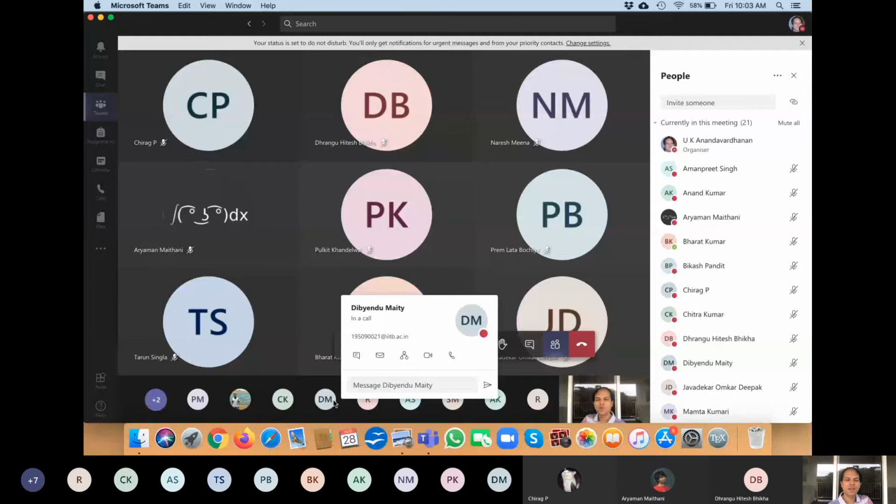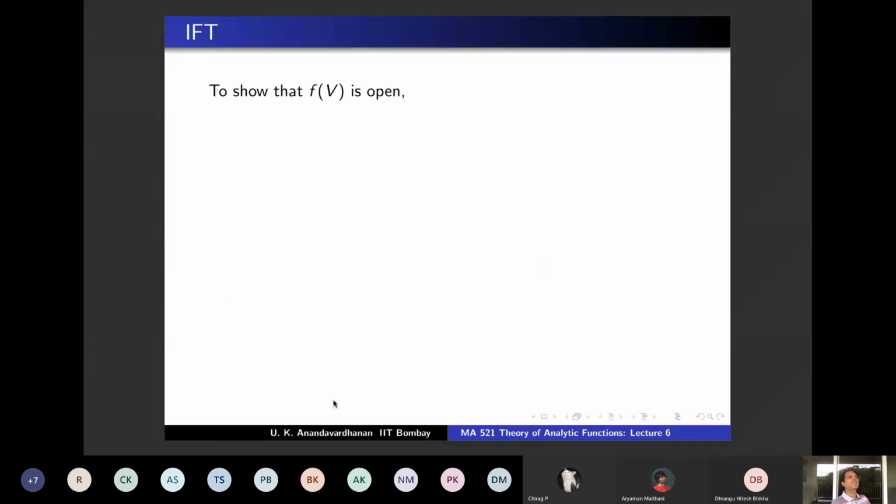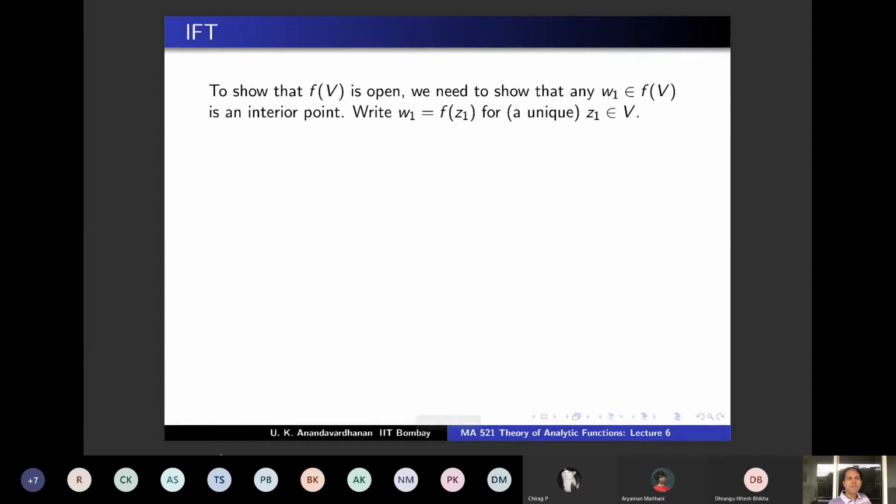Thanks. So let's go back to the slides. We have to show that f of V is open. Yeah, I'm getting distracted. So take a point and we have to show that it's an interior point. So we need to show that any W1 in f of V is an interior point. Pay attention, a beautiful application of the minimum modulus theorem. So take a W1 in f of V. So it is f of Z1 for some Z1, and it is unique because of injectivity, but it doesn't matter to me.